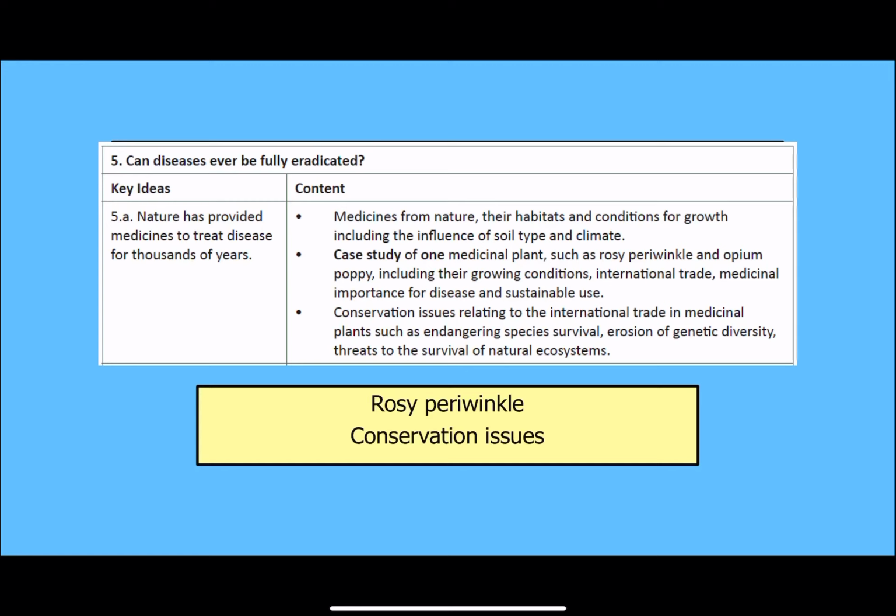This lesson particularly is about using natural medicines to treat illness. So we need to know a few examples of medicines from nature, and then we've got a specific example, which is the Rosy Periwinkle. And so we need to understand the sustainability issues that are around it, overuse of them, and all this kind of thing. So in the video, we'll come up to activities that are in the PowerPoint, and I'll just explain those, and then you can pause the video and do the activity and then carry on, things like that.